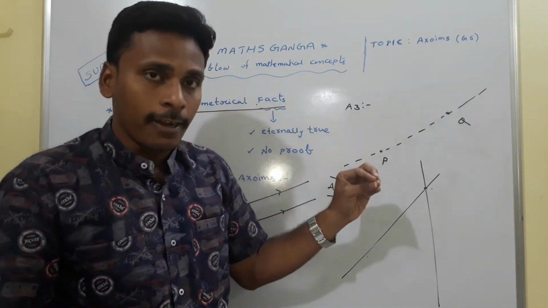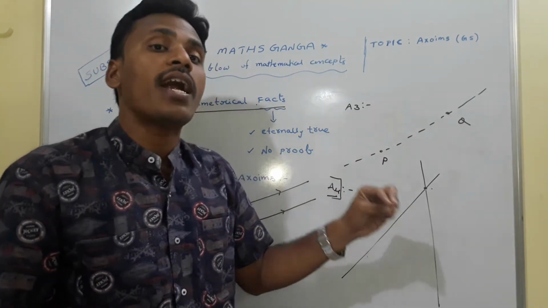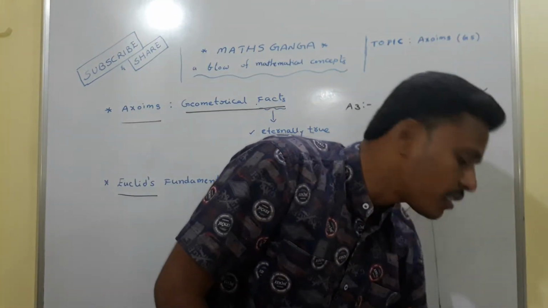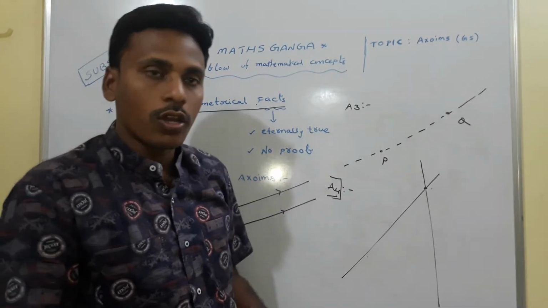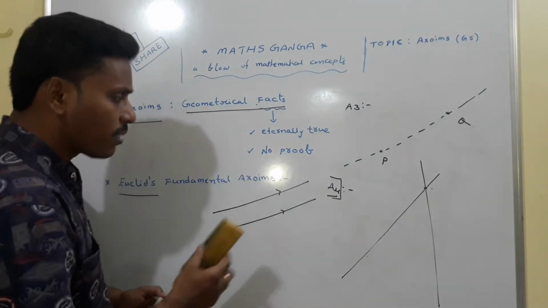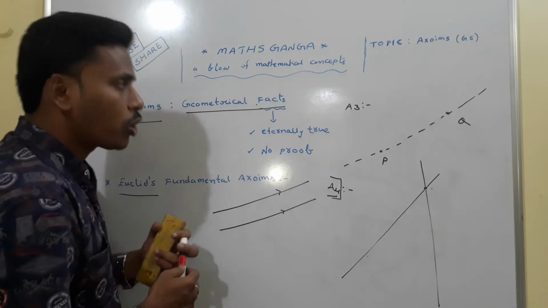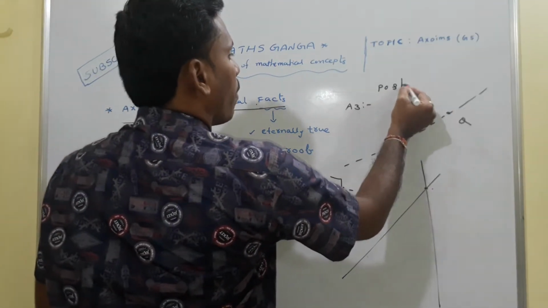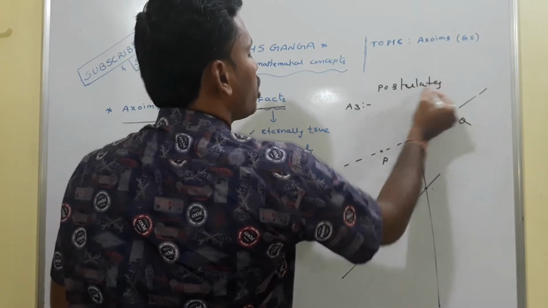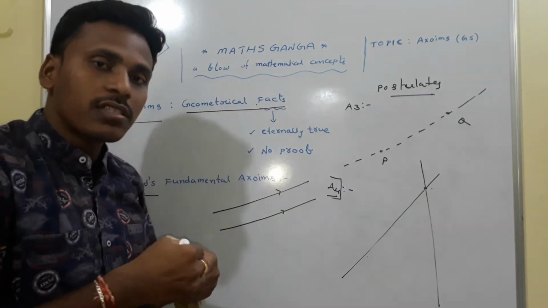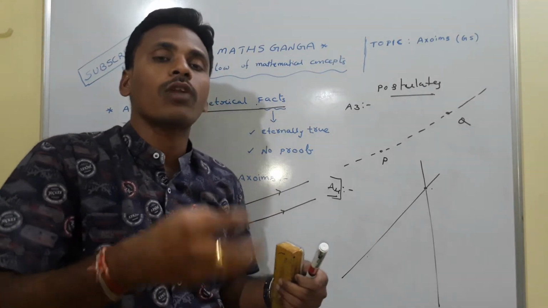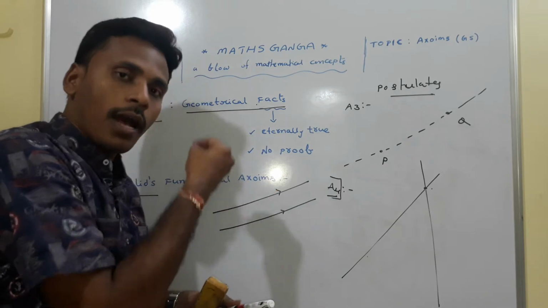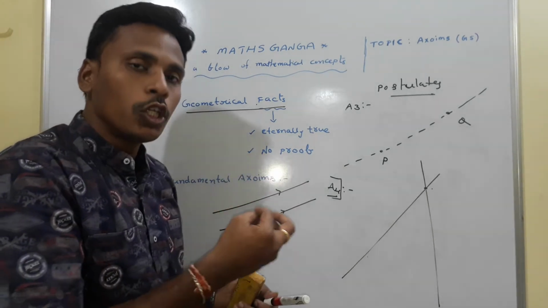Just to understand and observe axiom 3 and axiom 4, I used papers like this. Okay. So these are the basic four fundamental Euclid's axioms. And in some books, axioms are also called postulates. Actually, axioms and postulates are both the same. Postulates are nothing but initial statements and observations which are used to develop a complete theory. So we may call these Euclid's postulates as well as Euclid's axioms.